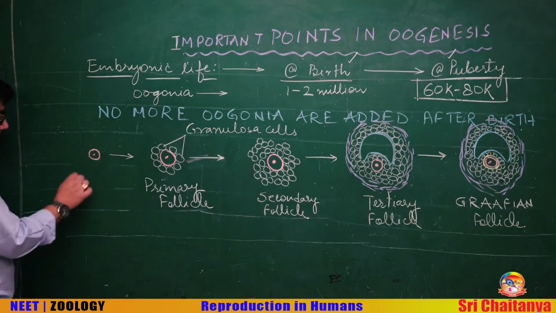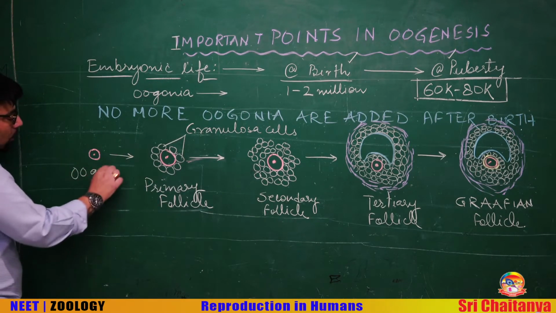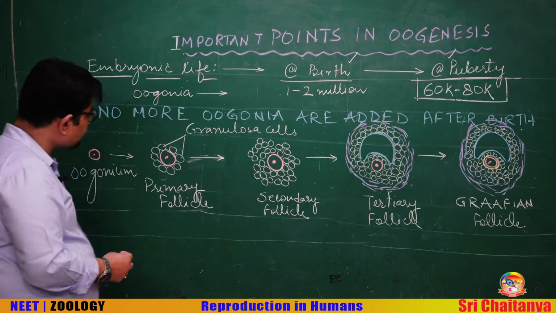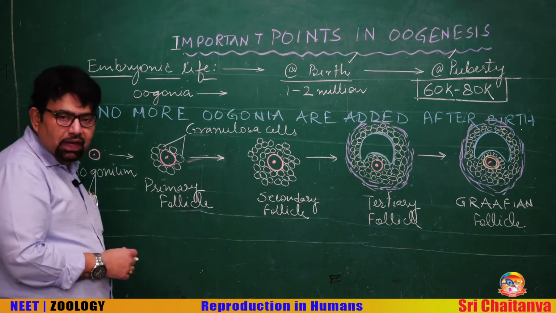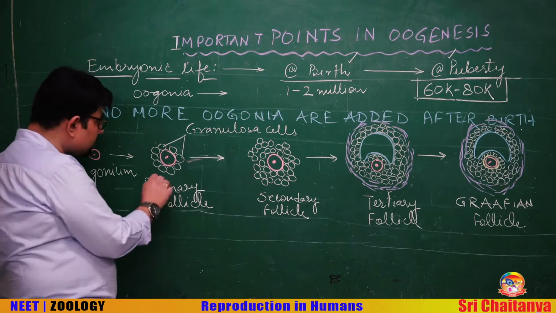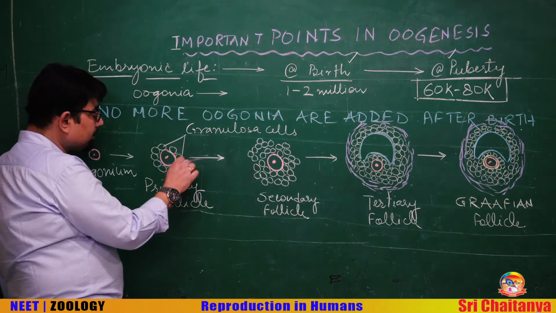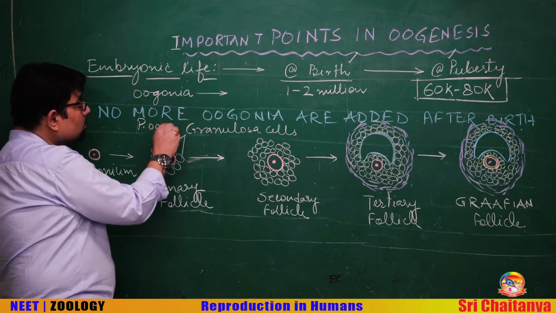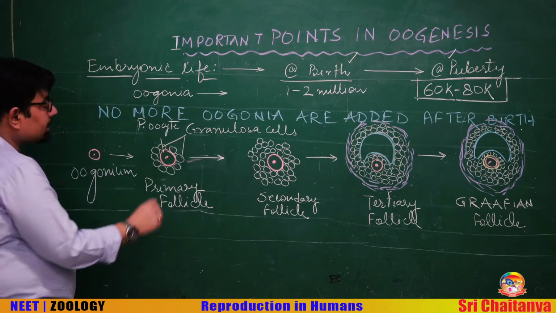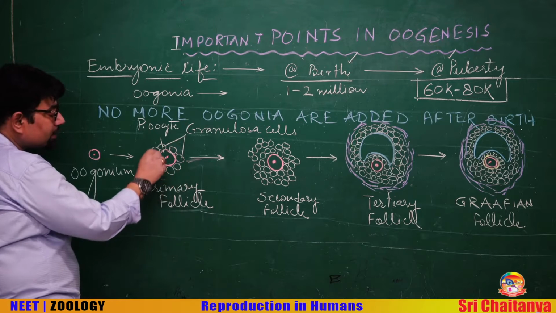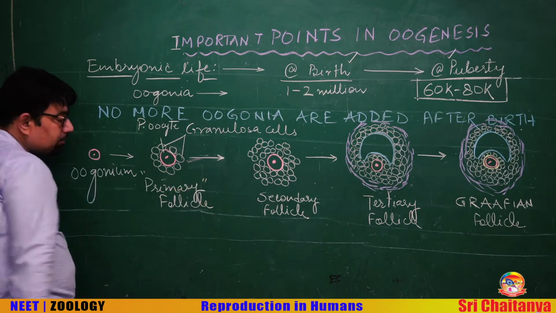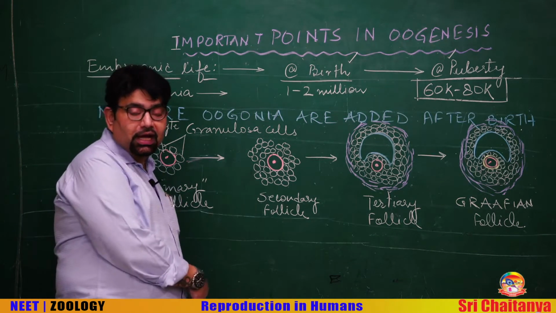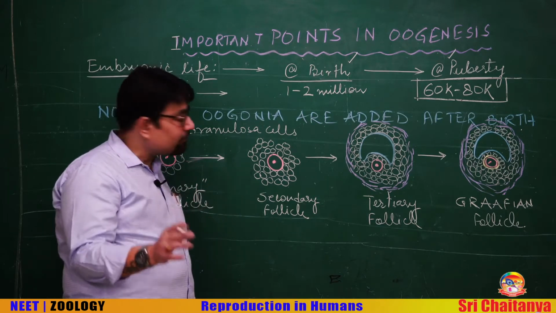Before birth, all these are oogonia, one oogonium. So, here is one cell that you see, it is oogonium. They divide by mitosis, and then by growth they become primary oocyte. So, this cell is primary oocyte. Primary oocyte is surrounded by these granulosa cells, and this structure is called a primary follicle. So, many million primary follicles are formed in each ovary, and many million of them degenerate also before birth.